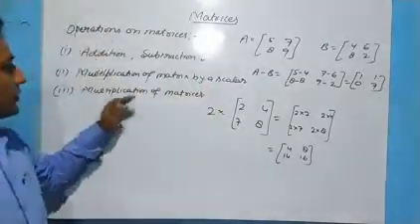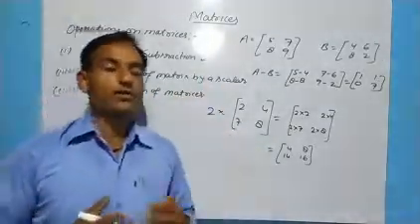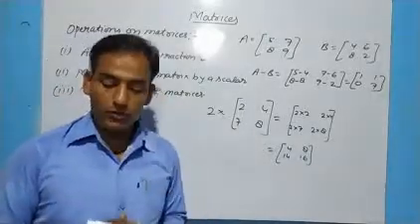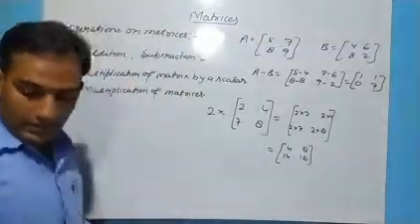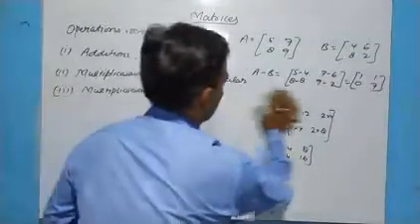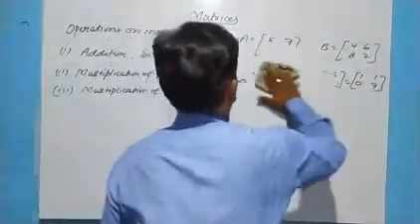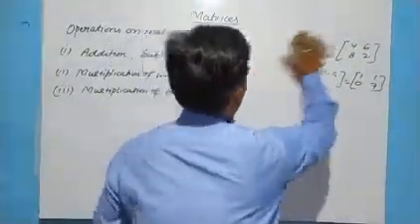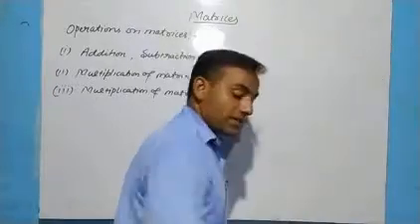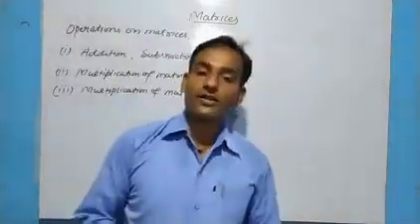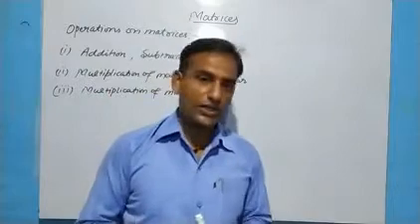Multiplication of matrices means multiplication of a matrix by a matrix. I told you in my first lecture, but we'll take some more examples and some basic concepts about multiplication: when multiplication is not possible and when it is possible. It is not necessary that you should have same order matrices, then only you can multiply. There is a condition.